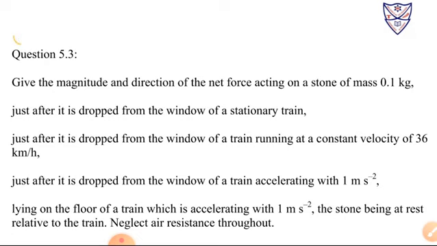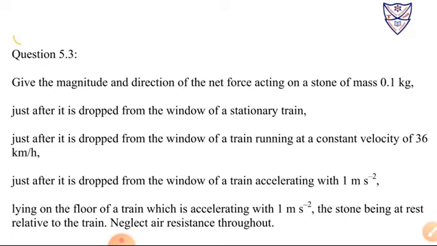We just find the weight of that stone, which is 0.1 into 10 again, 1 Newton downward, because we drop it and forget its past acceleration.